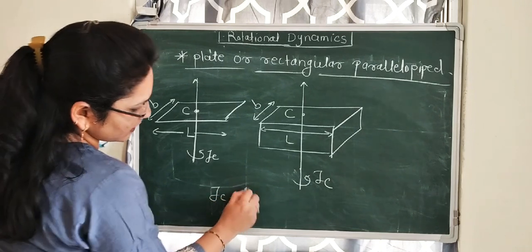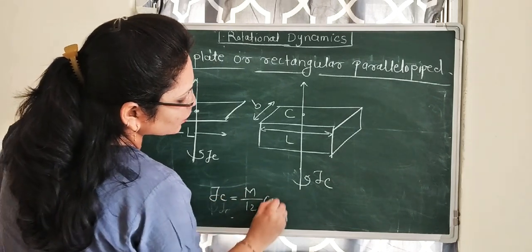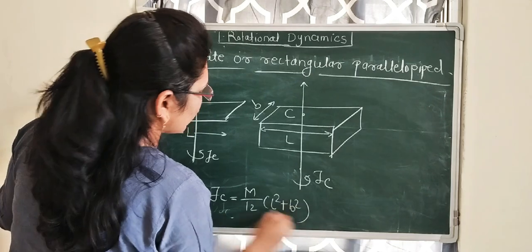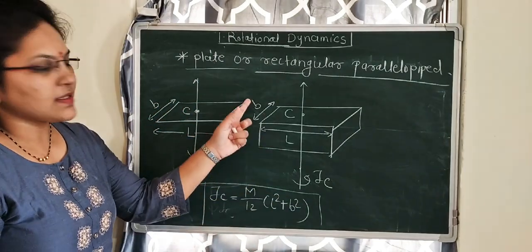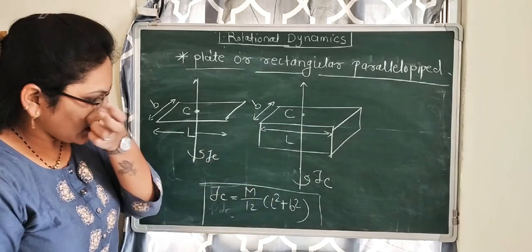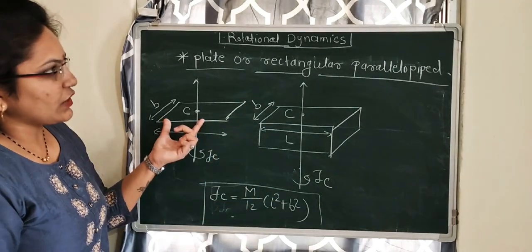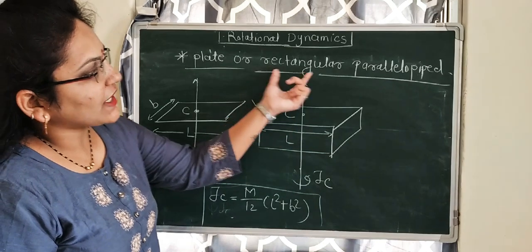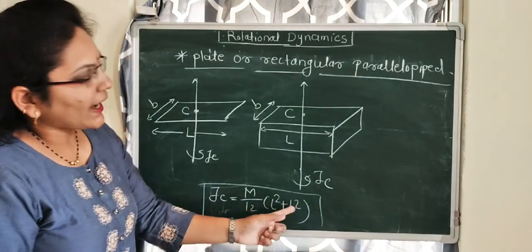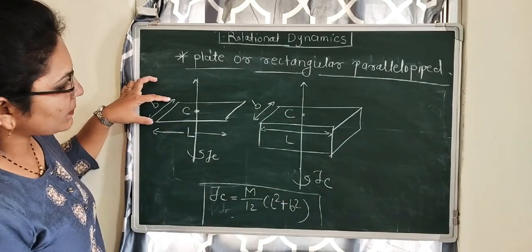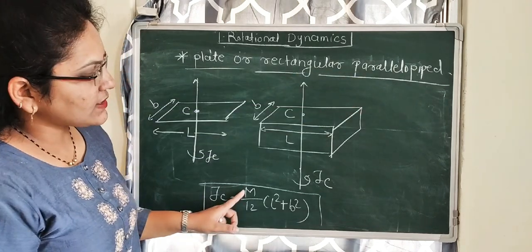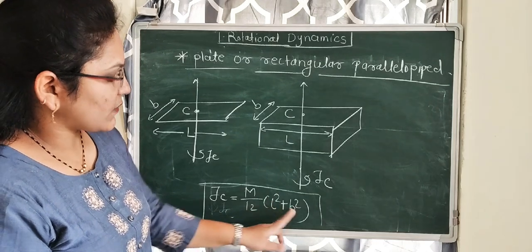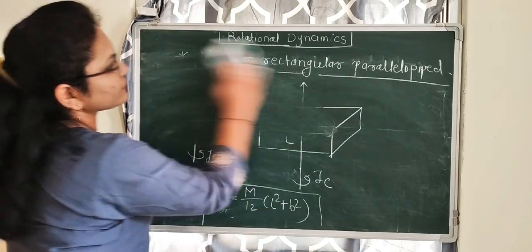IC will be m by 12 into L square plus B square, where L is the length of the plate or length of the rectangular parallelepiped, and B is the breadth of the plate or breadth of the parallelepiped. Formula is m by 12 into L square plus B square. Okay.